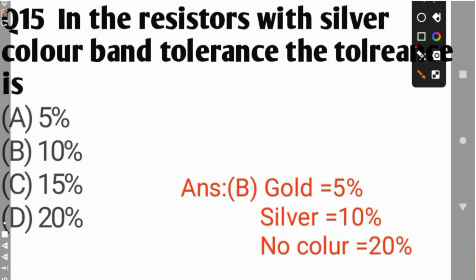In a resistor with a silver color band, what is the tolerance? When we measure the resistance, for gold we take 5%, for silver we take 10%, and if there is no color band, then we take 20%.